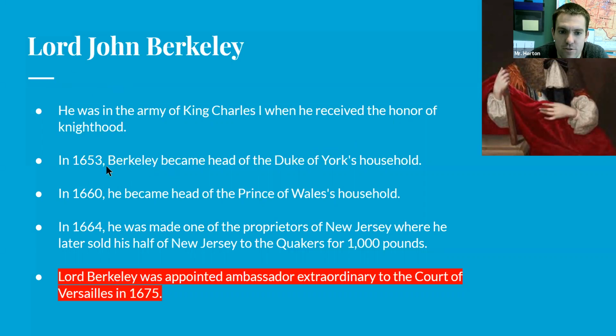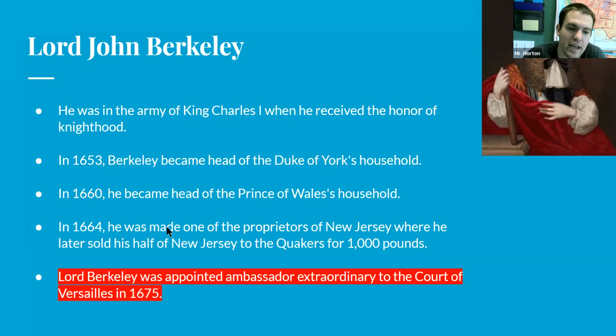And then in 1553, he was given control over York. So he's given the head of the Duke of York's household. In 1660, he was given the head of the Prince of Wales household. And then in 1664, he was made one of the proprietors of New Jersey. So he owned half the land in New Jersey.